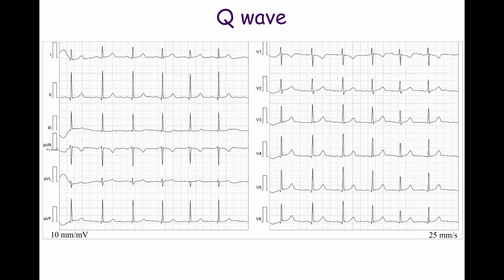Tiny Q waves, which have the largest amplitude in leads V4-V6, are caused by the depolarization of the ventricular septum. These waves are called septal. They are often seen in healthy individuals.